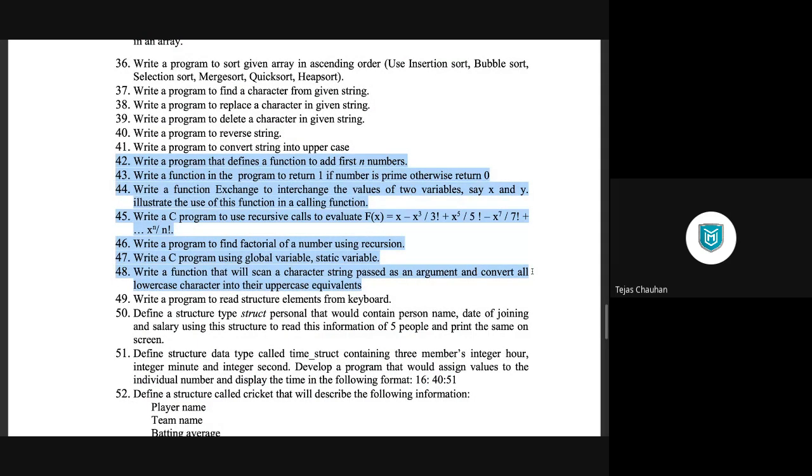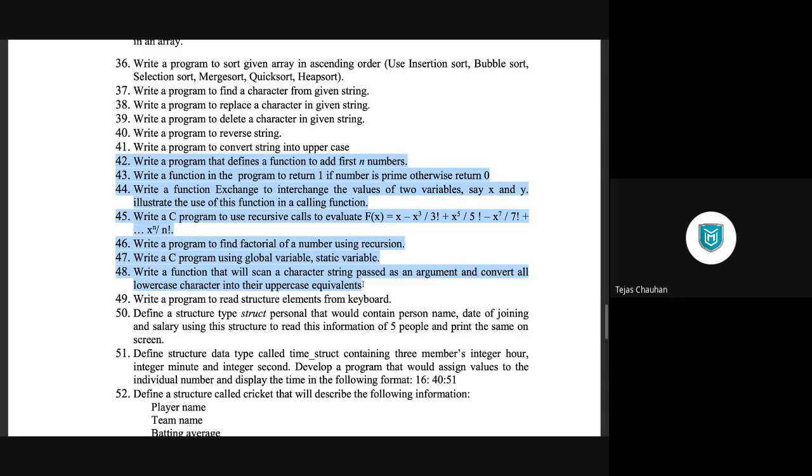Now let's continue with our practical list. So till now we are done with 41 practicals. The last program that we have seen was converting a string from lowercase to uppercase. Now the next set of programs are related to functions, recursion, and global and static variables. From 42 up to 48, these programs are related to functions, recursions, and static variables.